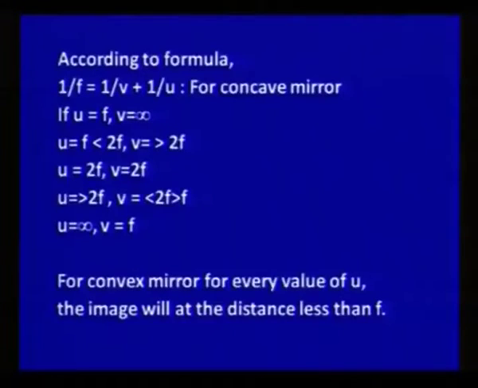If we take u very large, equal to infinity, the image will be formed at the focus. For a convex mirror, for every value of u, the image will be at a distance less than f. It will always be virtual, erect and smaller in size, as you have seen in the first diagram.